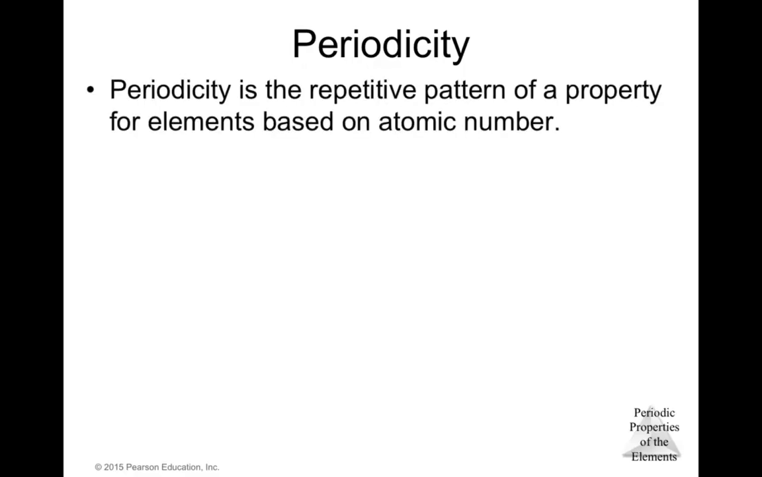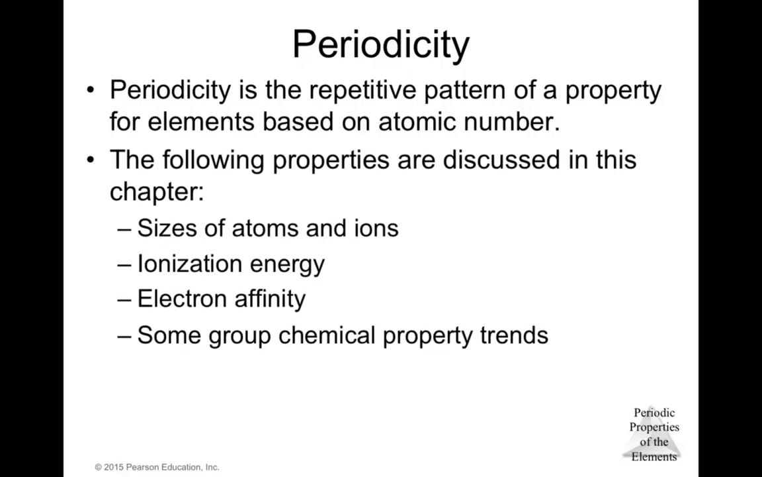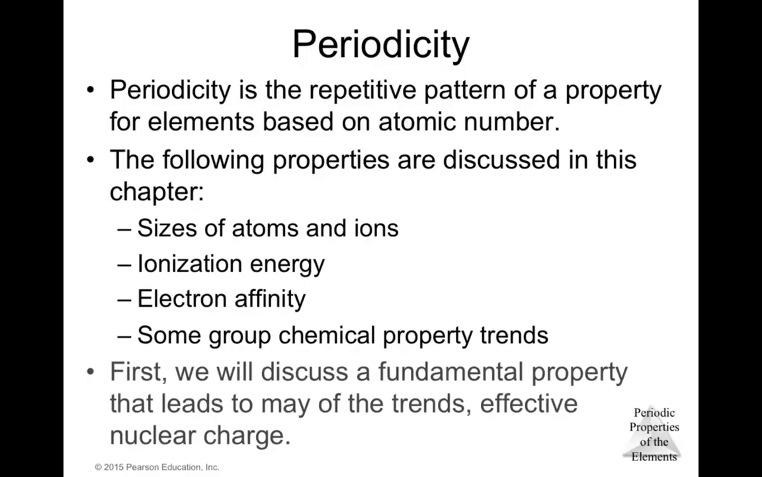Periodicity is the repetitive pattern of a property for elements based on atomic number, and that's how the periodic table was organized. The following properties are discussed in this chapter: the size of atoms and ions, the ionization energy, the electron affinity, and some group chemical properties trends. First, we will discuss a fundamental property that leads to many of the trends.